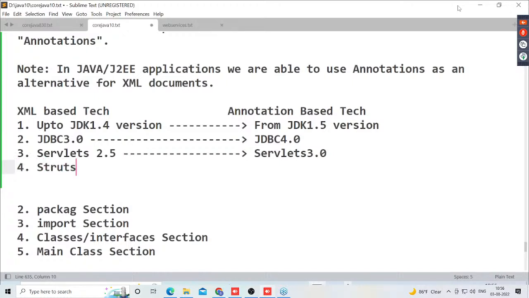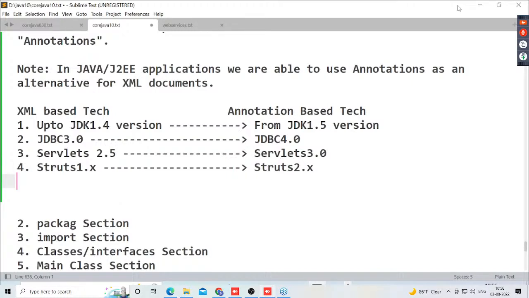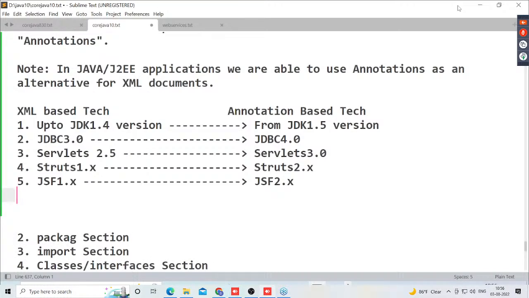Fourth one is Struts 1.x, which is totally XML based. Struts 2.x is totally annotation based. Fifth one, JSF 1.x is totally XML based. JSF 2.x is totally annotation based. Next one is EJB 2.x, up to that XML based.